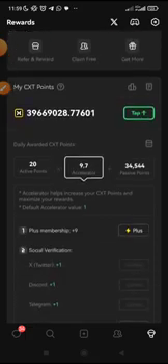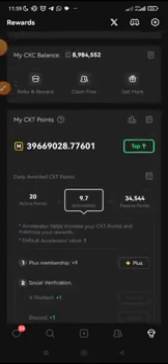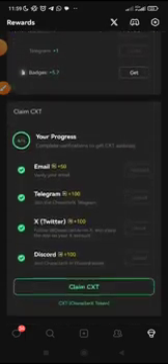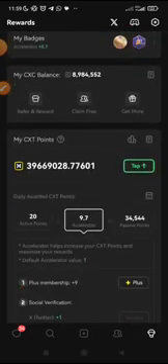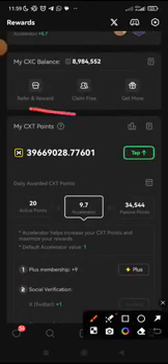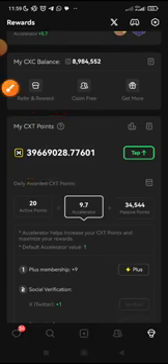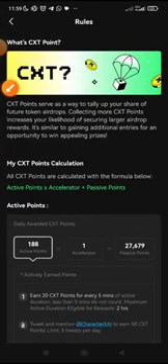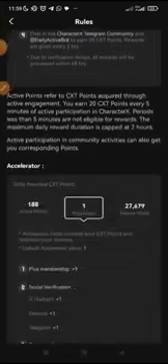Now, this is my app and this is my account, and as you can see on my account here, what matters most is your CXT point. This is my CXT point, and this is the point that will determine the airdrop you are going to receive at distribution.